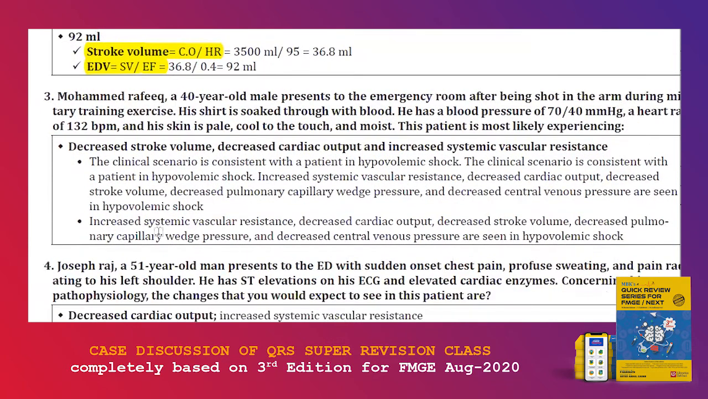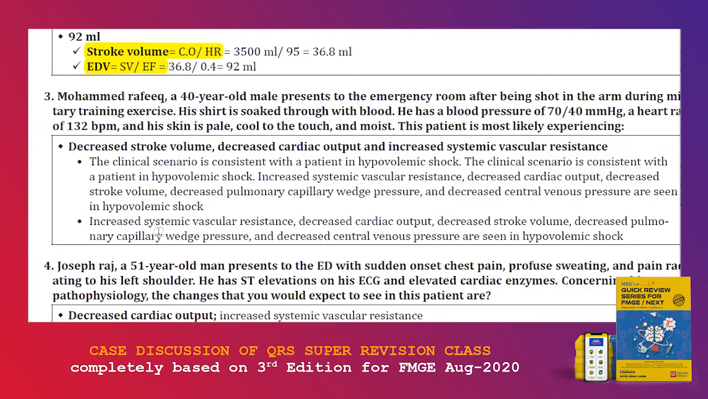Next is Mohammed Rafiq, a 40 years old male, who presents to the emergency room after being shot in the arm during his exercise. His shirt is soaked with blood. He has a blood pressure of around 70 by 40, which means severe hypotension. His heart rate is given here, 132. His skin is pale, cool to touch and moist. The patient is most likely experiencing what? That is the MCQ. Is everyone clear with the MCQ here?